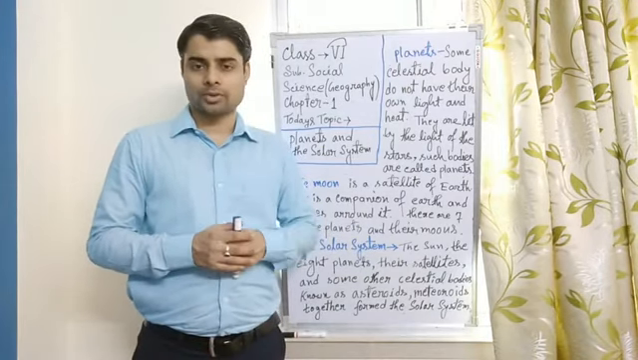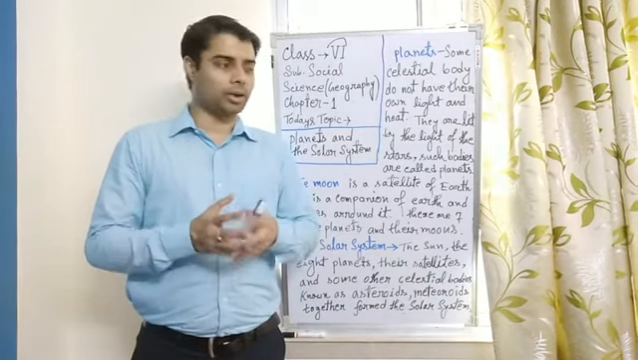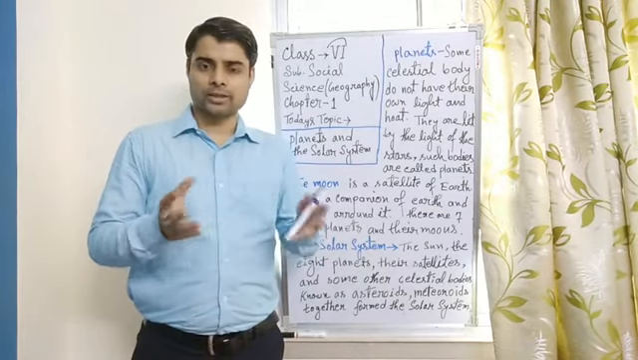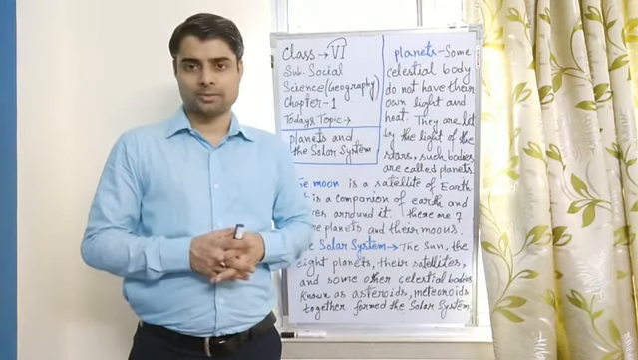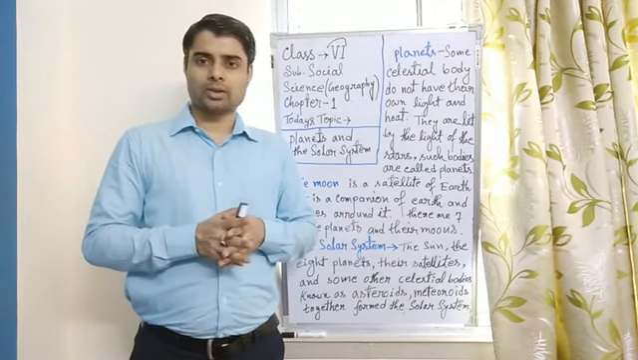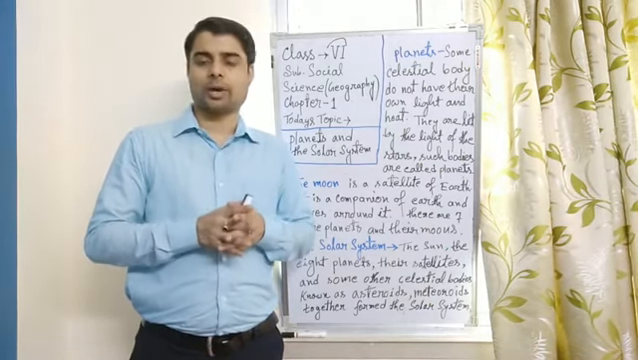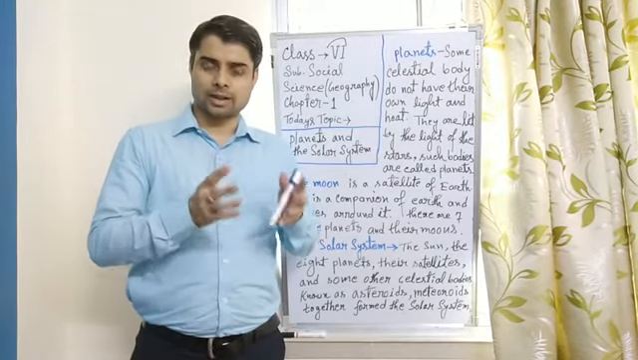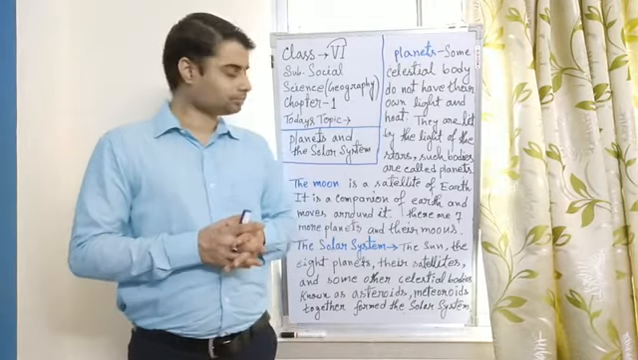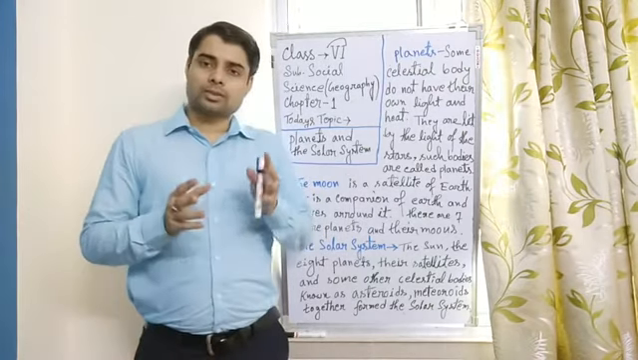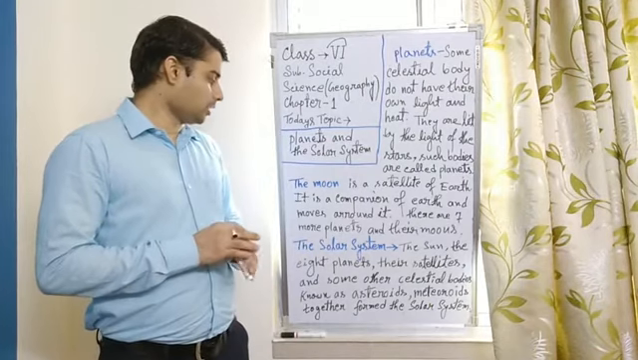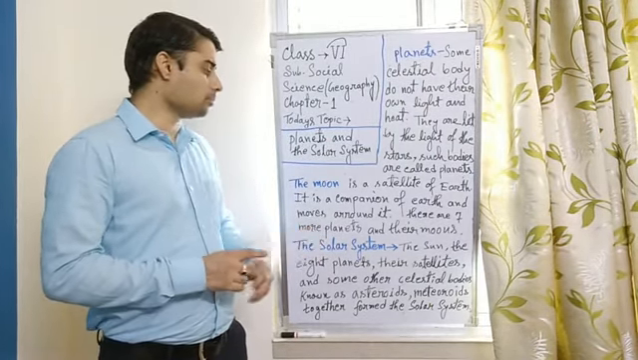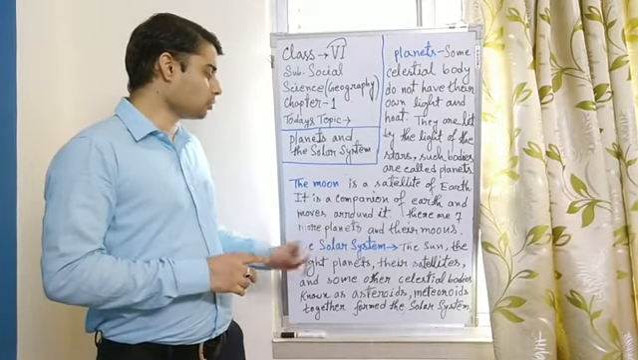Every day we have seen the sun and our environment, everything lightened up with the light of the sun. So in this way, the planets are lit by their stars like the sun. And another celestial body, that is the moon. It is a satellite of Earth, and it is a companion of Earth and moves around it.